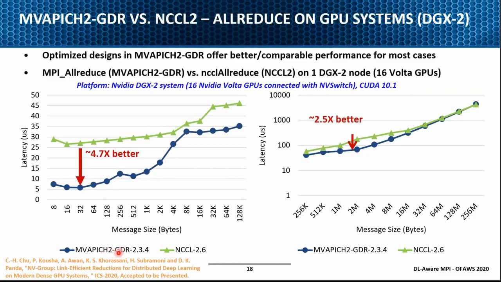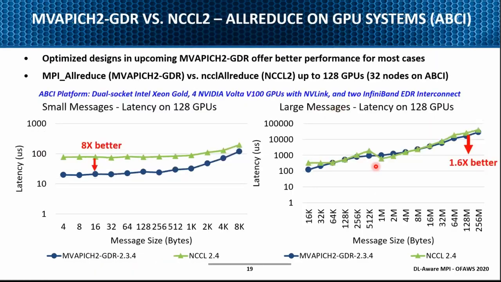This is MVAPICH2-GDR 2.3.4, and we are comparing with NCCL 2.6 from NVIDIA, which is the latest version. These are small and medium messages, and these are very large messages. You can see we are able to deliver all-reduce latency almost 4.7x better for short messages, and even for 1 MB and 2 MB messages, we deliver almost 2.5x better performance.